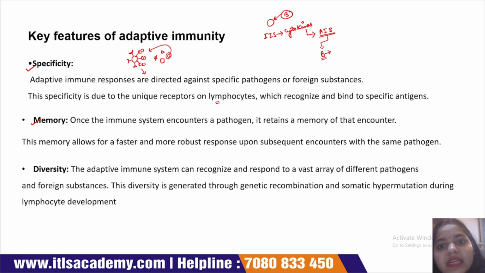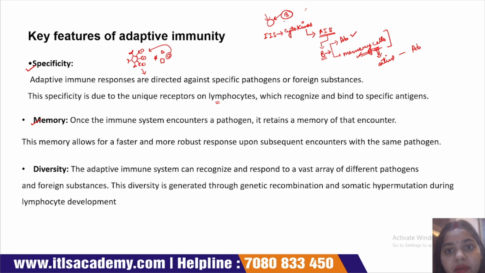Whenever these B lymphocyte cells activate, they will make two types of cells. First is memory cells and second is antibody. Okay, whenever this same bacteria attacks this human being again, then directly this memory cell is activated and kills the pathogen.